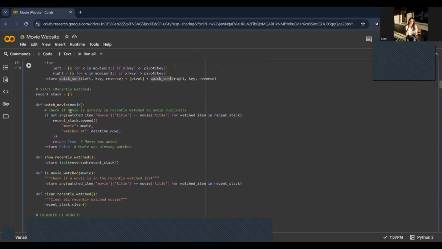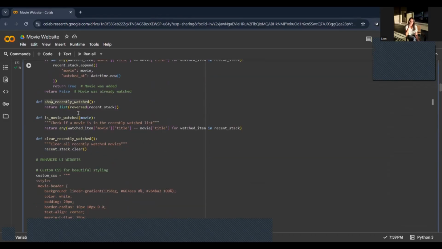This is for the recently watched movie stack. This program keeps track of what we have watched using a stack. The watch movie function adds a movie to the recently watched list. The show recently watched function shows the most recently watched movies. The is movie watched function checks if we already watched it or not. The clear recently watched function removes all the watched movies.